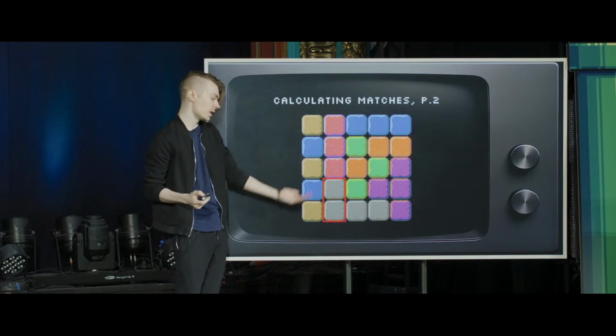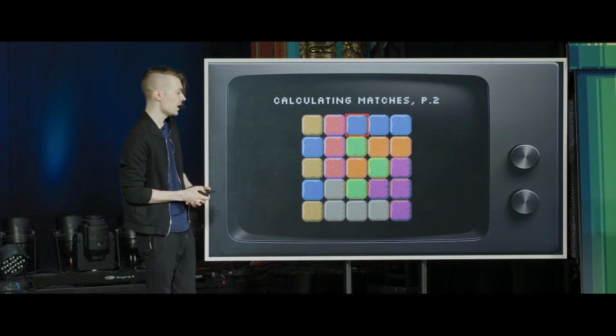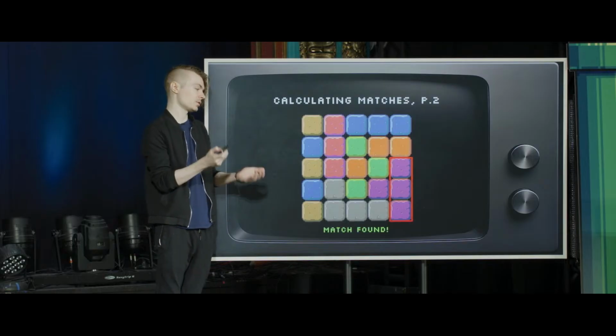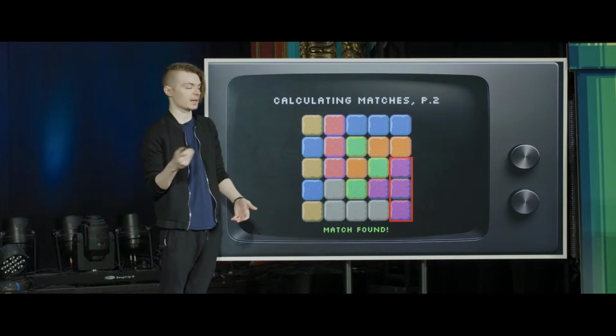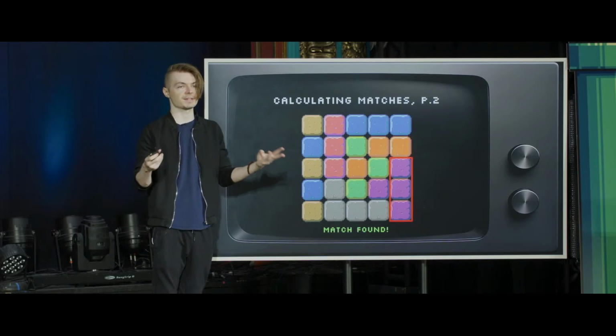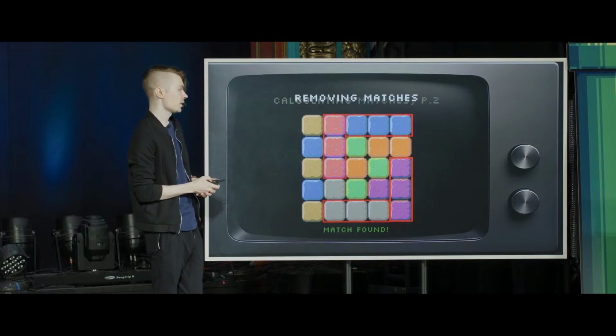We got 2 here, but again, we're at the end of the column, so it's not a match. And then we're just going to loop through this whole process one more time, going through every single column. And then here we got our last match, just 3 in a row. At the very end, same thing: check, are we at the end? We can't check the next color. So this is a match because we're storing state in some sort of loop. We've got 3 contiguous tiles.